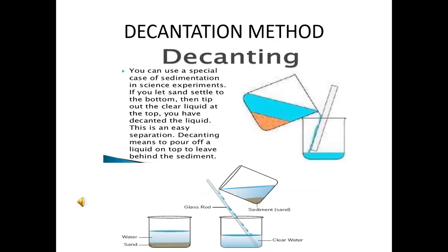Decantation. Decantation is done after sedimentation. The supernatant liquid is slowly poured out from the container without disturbing the sediment. The part that settles to the bottom of the liquid is called sediment. The water that is obtained after decantation is called the decantate. The process of separating liquid above the sediment is called decantation.